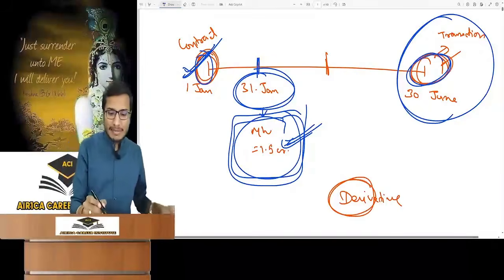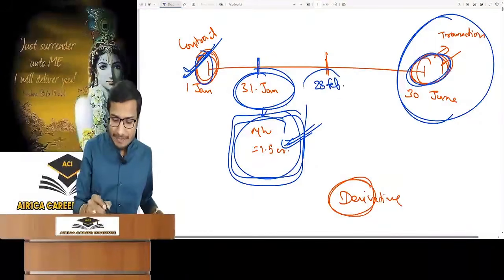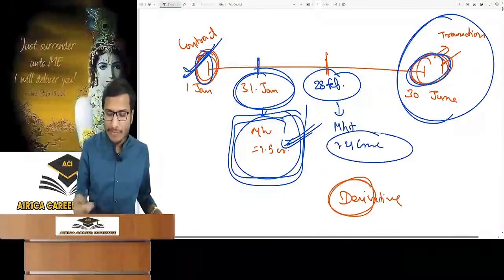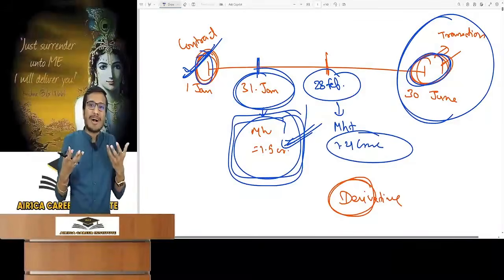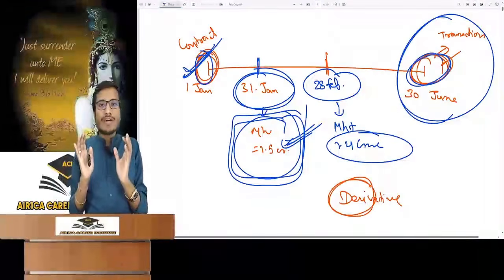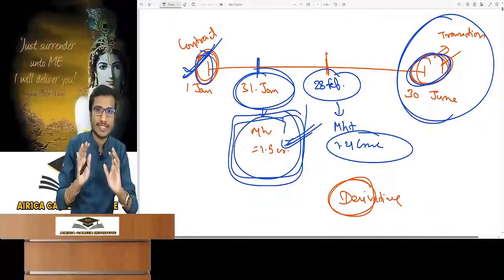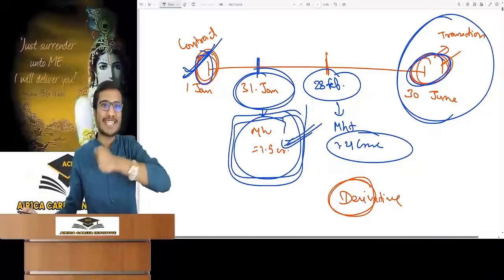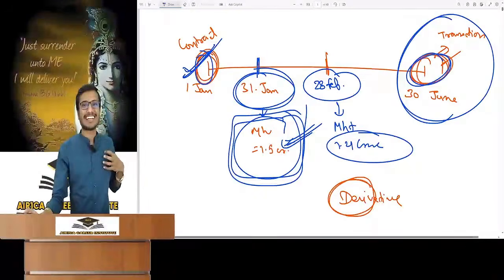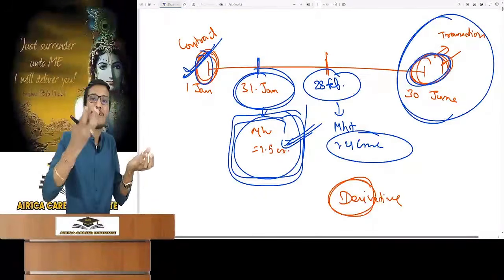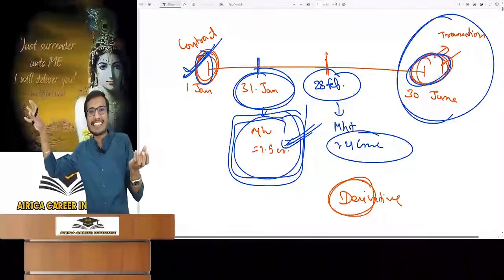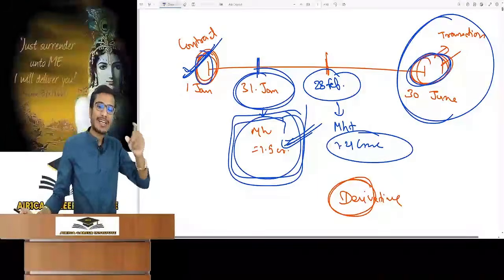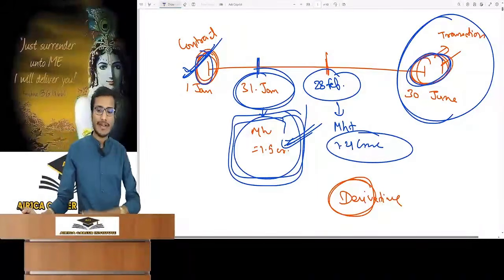Now suppose another month has come, that is 28th of February. On 28th February, the market value of this property was rupees 1.4 crores. So tell me what happened on this day. On this day, I will see that market value is rupees 1.4 crores. Now I am not that happy, but still happy because I have contracted to buy it in rupees 1.2 crores, and so there is a profit of 20 lakhs. It means the value of this piece of paper is now 20 lakhs. So as the price of the underlying asset is moving in market, the value of this piece of paper is changing. So the value of this paper is dependent on the underlying asset, hence it is a derivative contract.